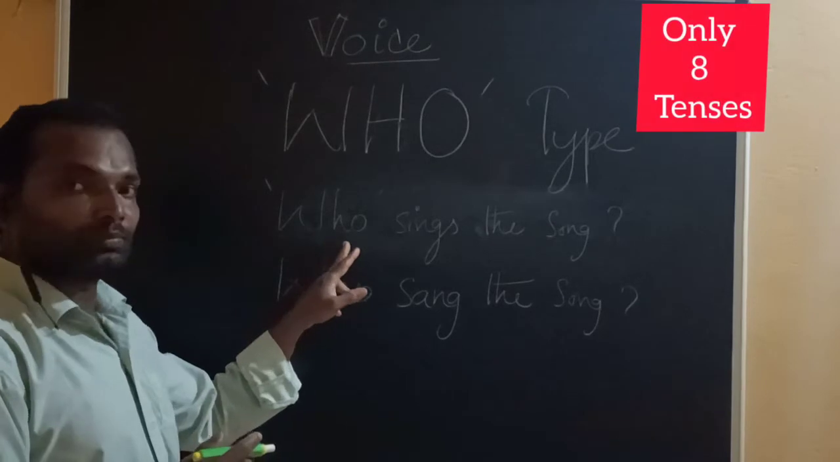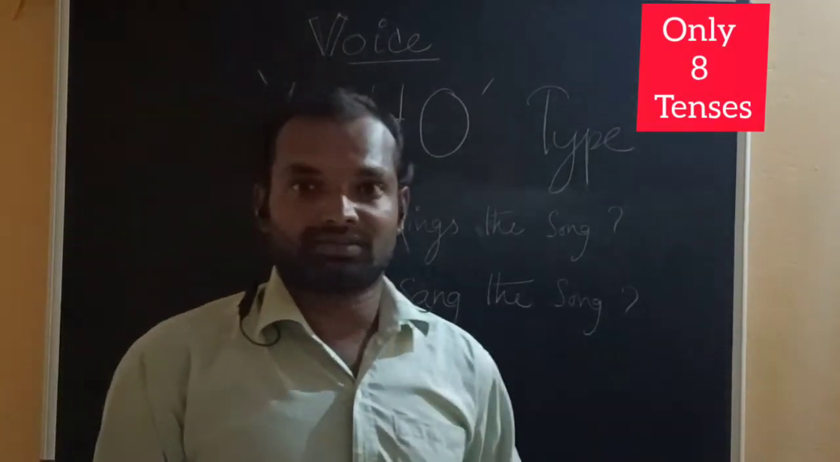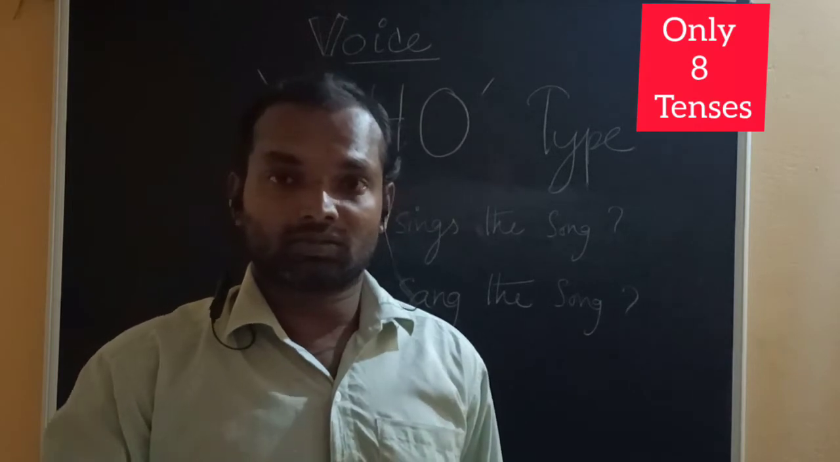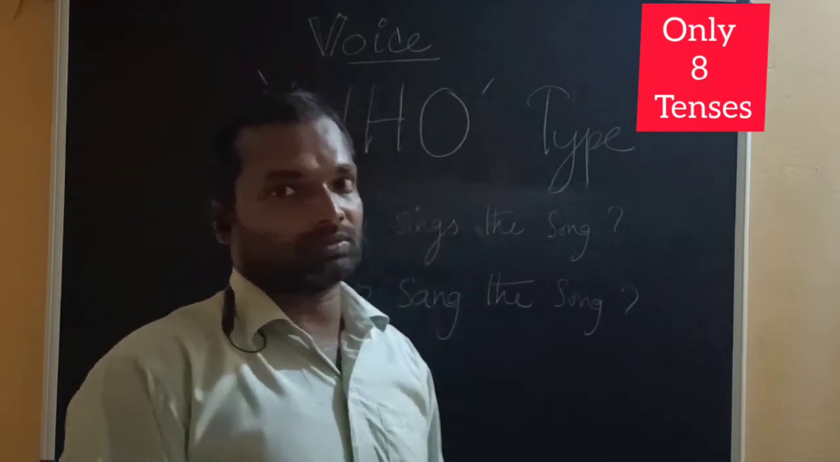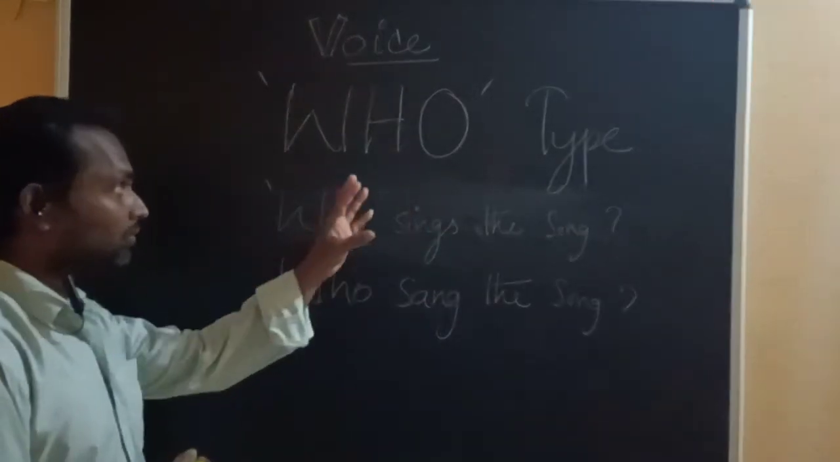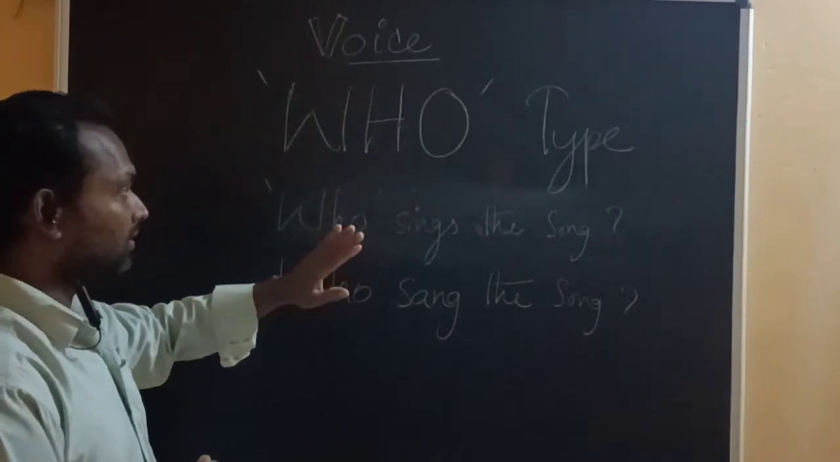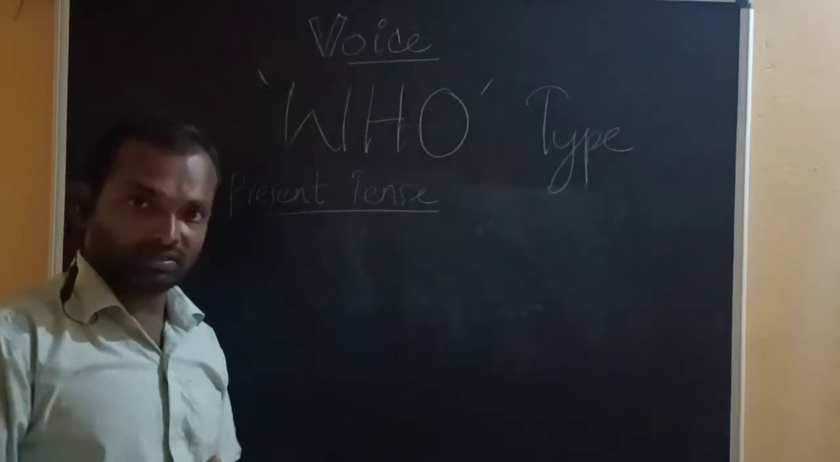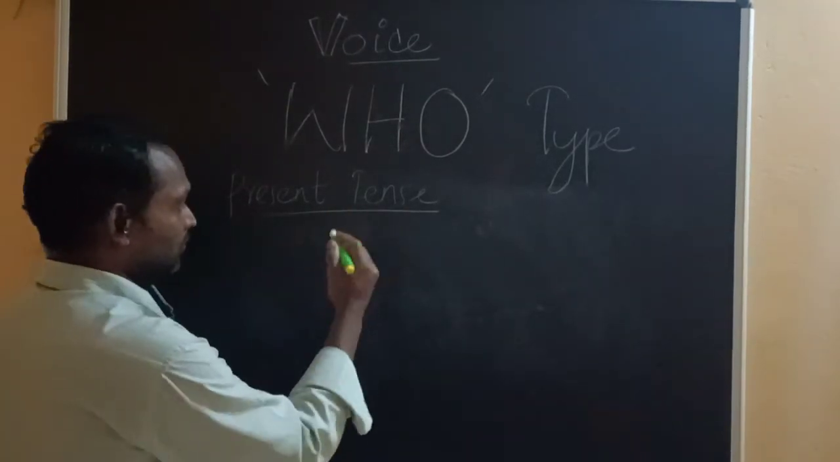So when it comes to passive voice, we have 8 tenses. The perfect continuous tense is not possible for passive voice. So when it comes to the who type, we have 8 tenses. Let us start with the present tense.